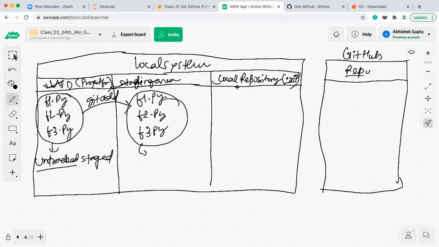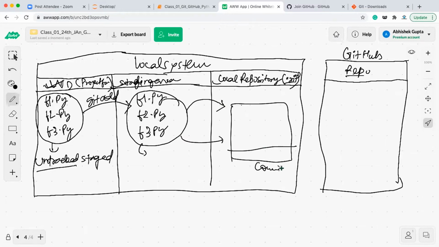Once it is in the staging area, we need to move it to the local repository. Once you have finalized that the changes you have made are all fine, then you will be moving it to the local repository. Once it moves to the local repository, a screenshot will be taken, and all these things will be saved into the commit history. Let's say this is commit 1 where it is saved. Not the files themselves, but a screenshot of them will be saved into the .git folder. So this is the first commit.